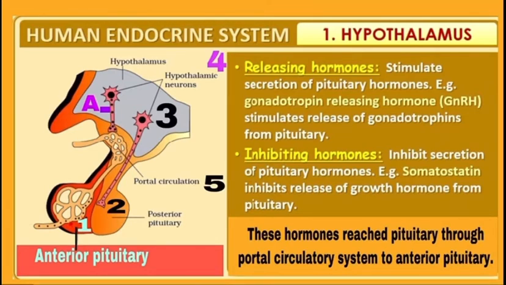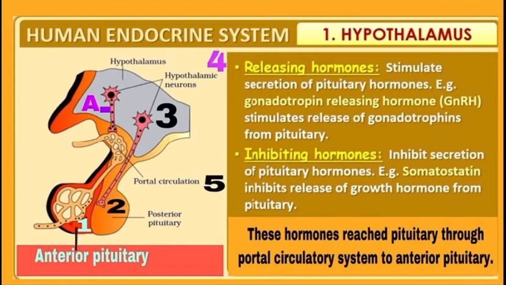So that's how it acts on the pituitary gland. The second hormone is inhibiting hormone. It inhibits the activity of the pituitary gland. An example of this hormone is somatostatin. This hormone inhibits the secretion of growth hormone from the pituitary. So, you can see secretions of the pituitary are under the control of the hypothalamus.